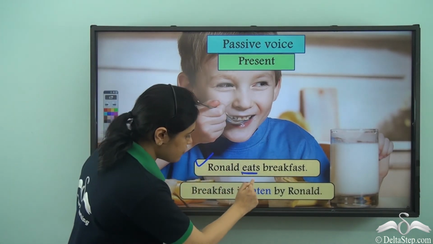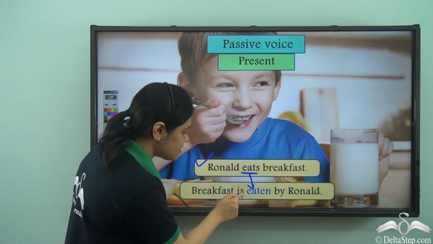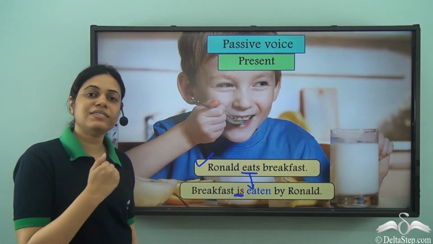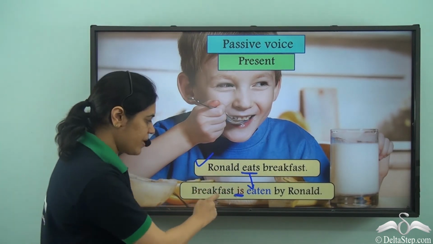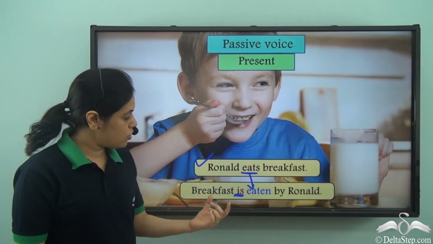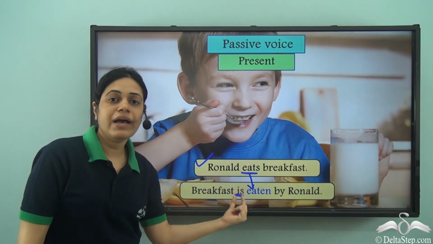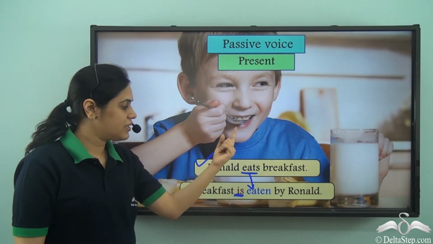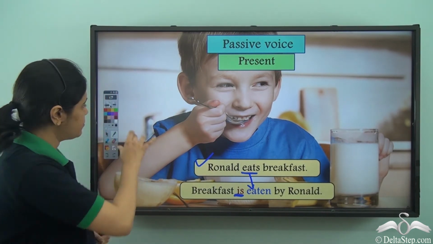So it changes form to eaten, and there is a be verb which comes as the helping verb just before the main verb. Breakfast is eaten by Ronald. Also, since it is present tense, I use is. Present tense, third person, singular, so is used.